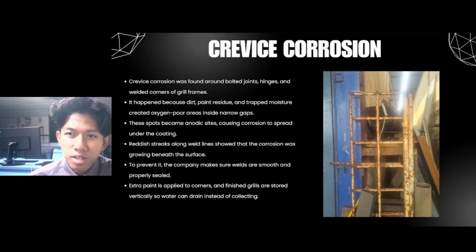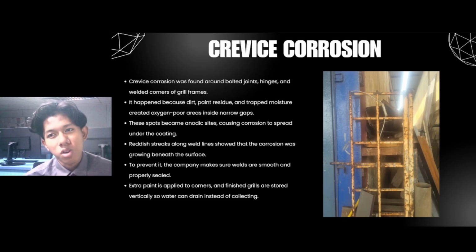The next type of corrosion is crevice corrosion. Crevice corrosion was found around bolted joints, hangers, and the corners of grill frames.